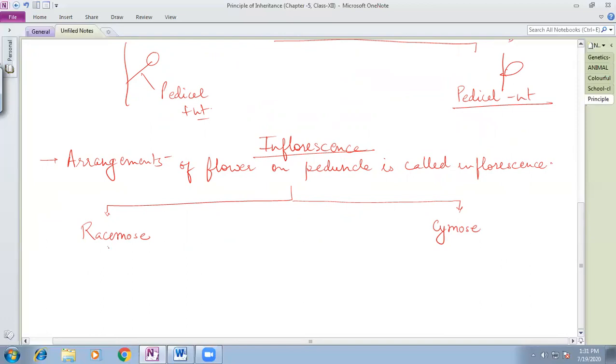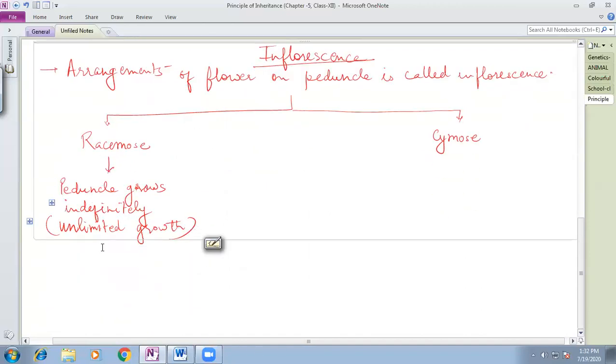Racemose type of inflorescence is an inflorescence in which the peduncle grows indefinitely, or I can say unlimited growth of the peduncle is observed.